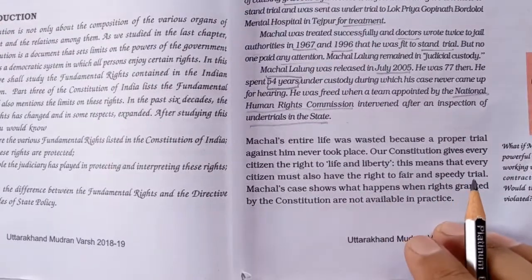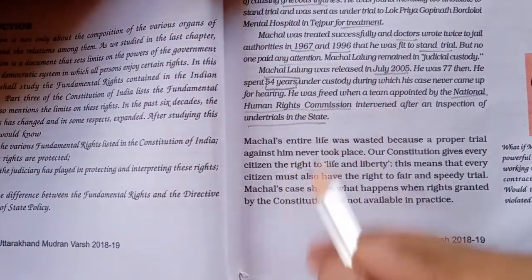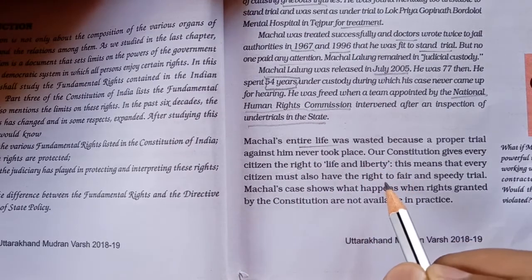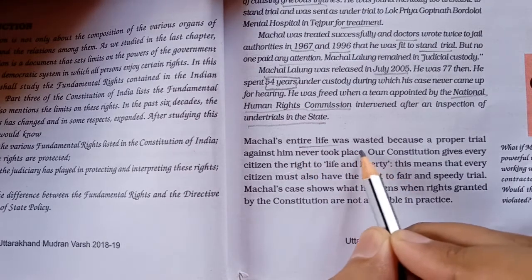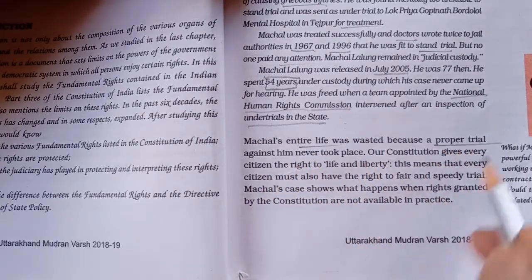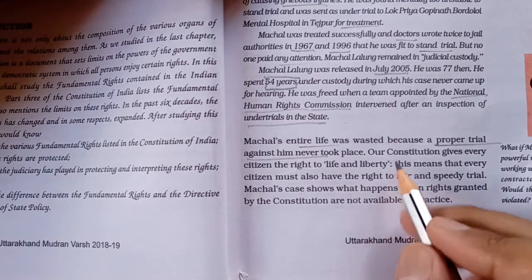So we can say Machal's entire life was wasted. After reading this case, his entire life: he was 23 and when he was released, he was 77 years old. His whole life was wasted because a proper trial against him never took place. He was not brought to the court for his particular case.